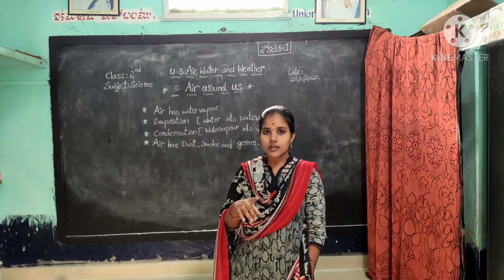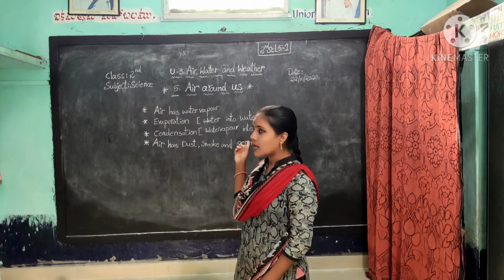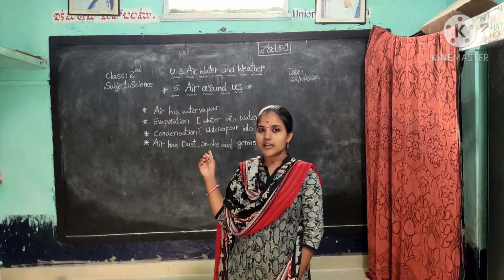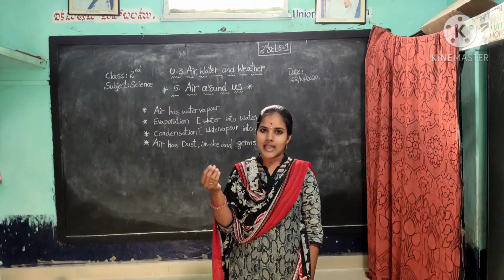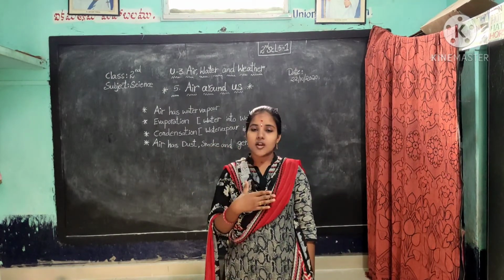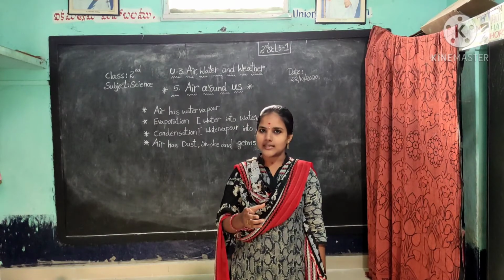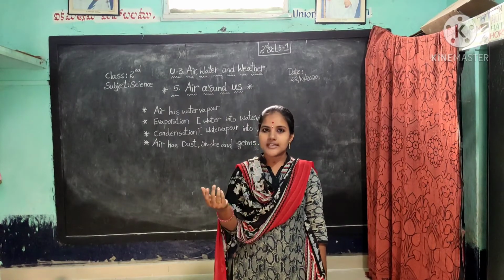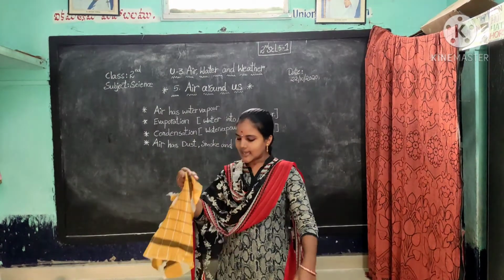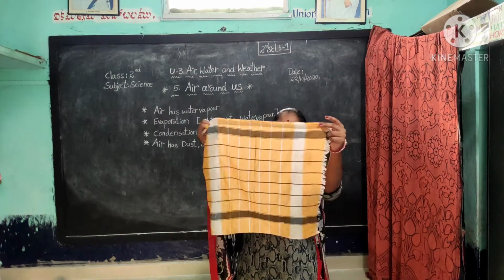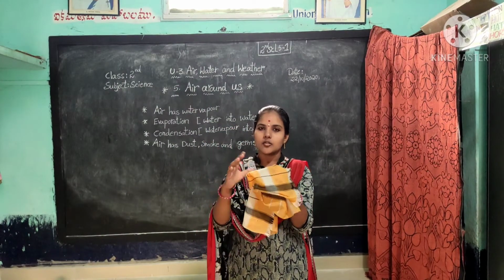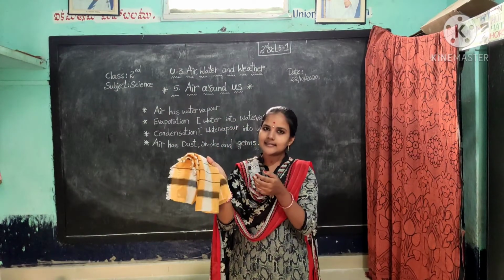Okay children, first of all we learn about air has water vapor. Did you know the Telugu meaning of water vapor, children? Water vapor means neeti agri. When we wash some clothes, they get wet. If we put them out in the sun, they get dry. Yes or no, children? Once you observe this cloth, this is a wet cloth. If we put this cloth out in the sun, the cloth gets dry.